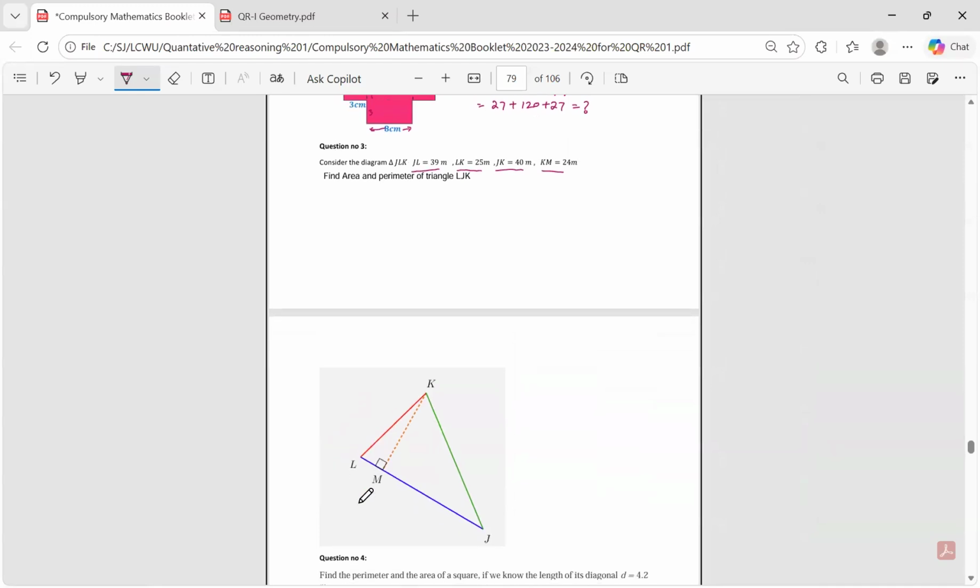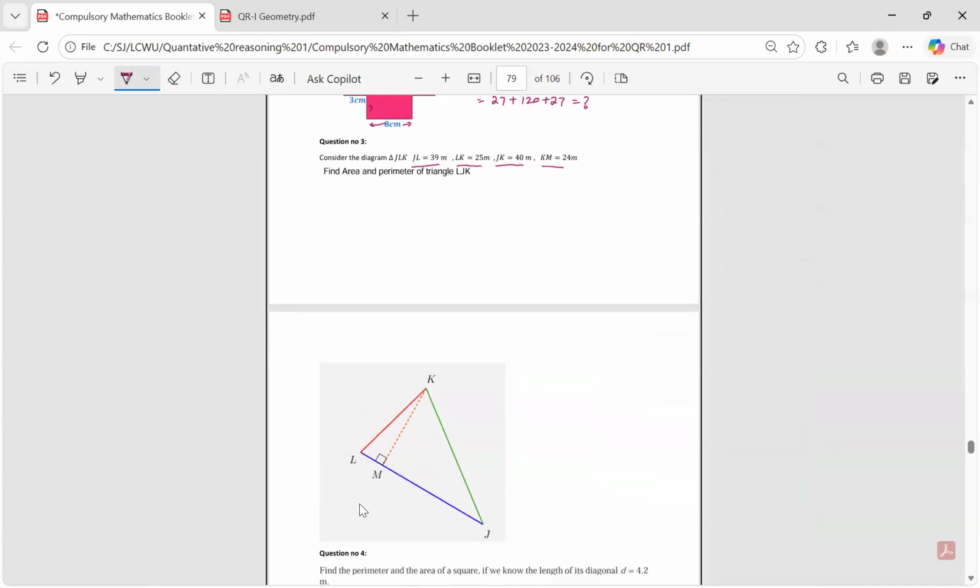Okay, let me write down the lengths. JL length is 39 meter. LK is 25 meter. KM, this vertical length, is 24 meter. And the length JK is 40 meter. Okay, you have to find the area and perimeter of this triangle.